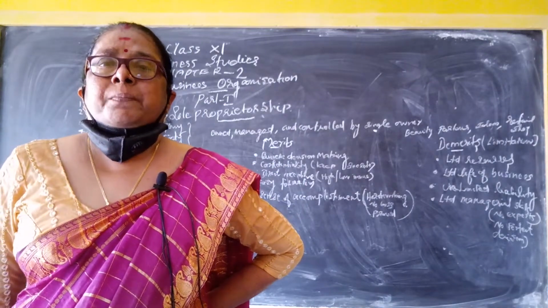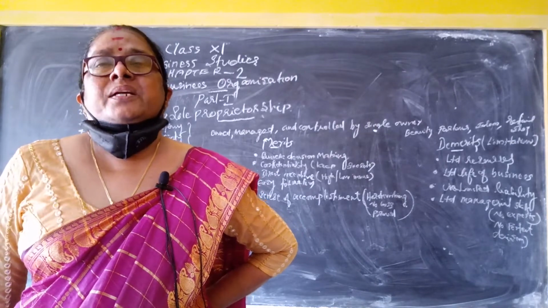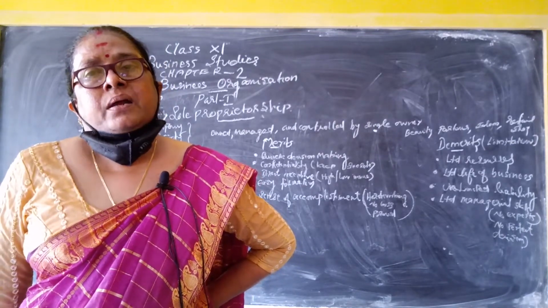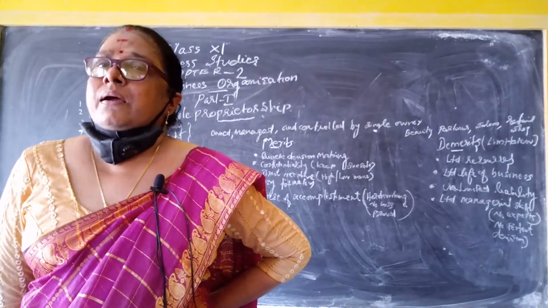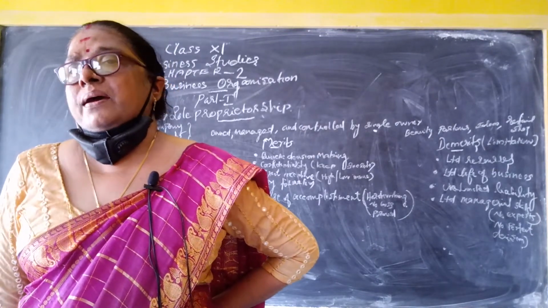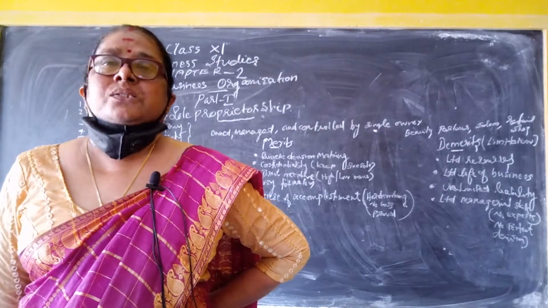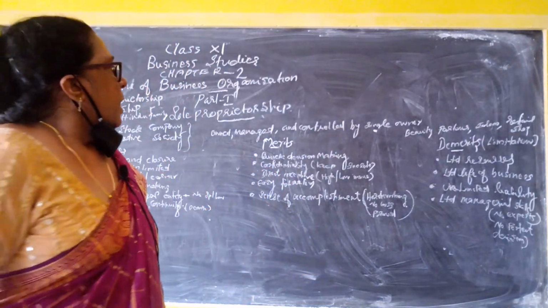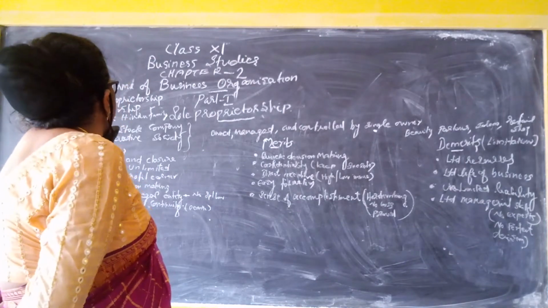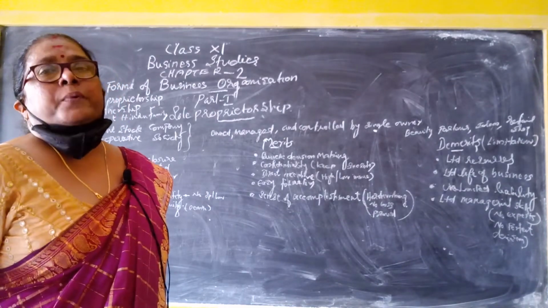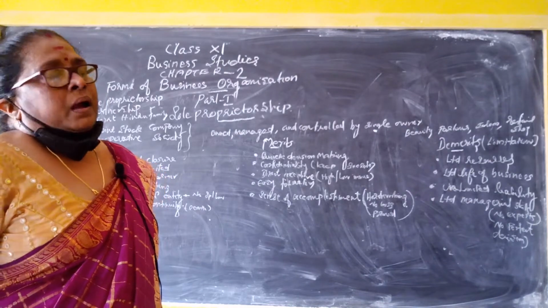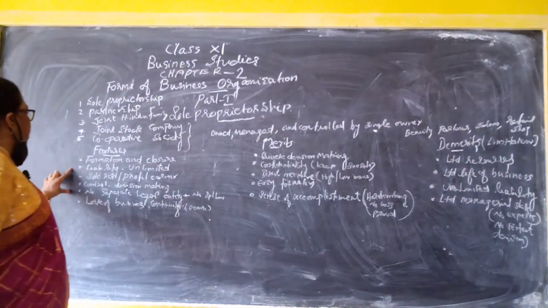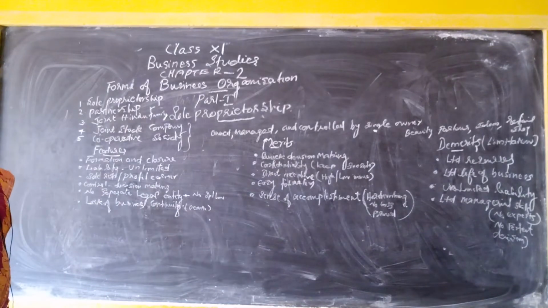Sole proprietorship means a business owned, managed and controlled by a single person, that means the owner himself. Such a business is called sole proprietorship. And what are the specialities of sole proprietorship? There are about 6 features.